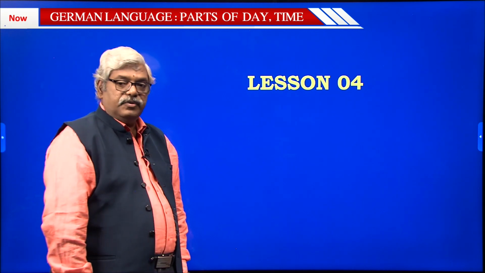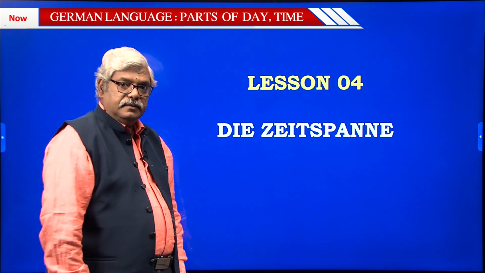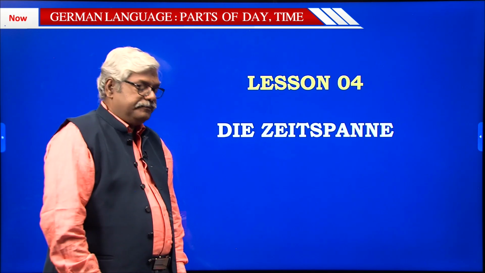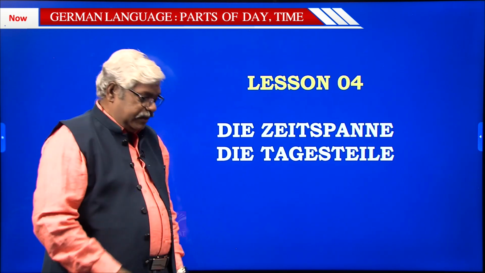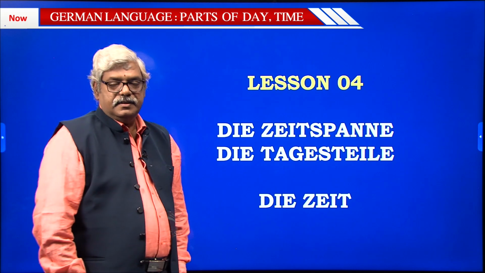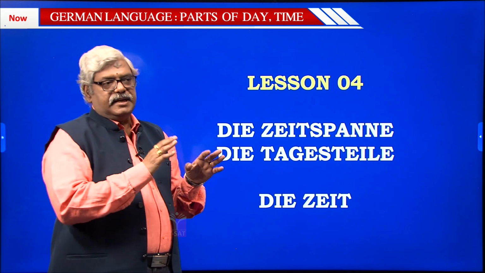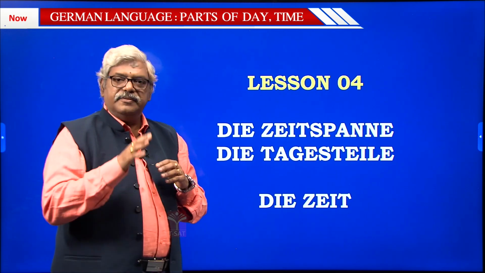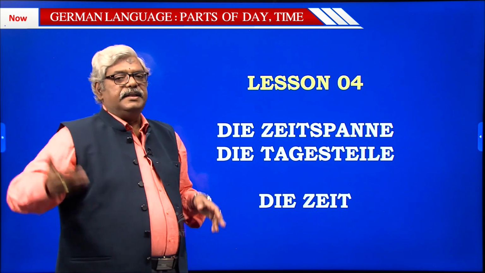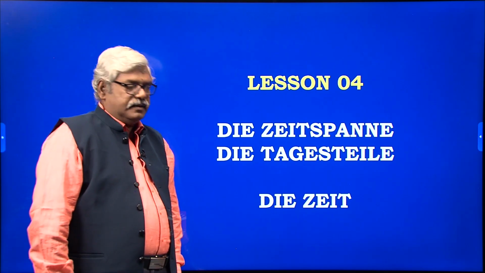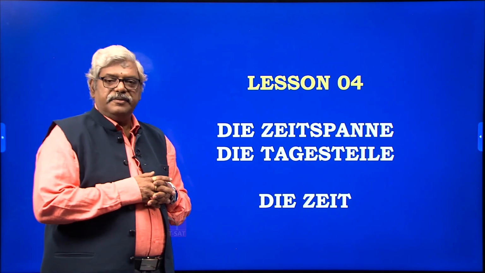So today in lesson 4, what did we see? We had seen the Zeitspanne, that is the span of the time. Then the Tagesteile, the parts of the day, and the Zeit, the time. Time, the official and inofficial. Official is always for the official usage, and inofficial, whenever someone asks you the time on the street, etc., you only say it in the inofficial. Right? So I hope all these things were clear for you.